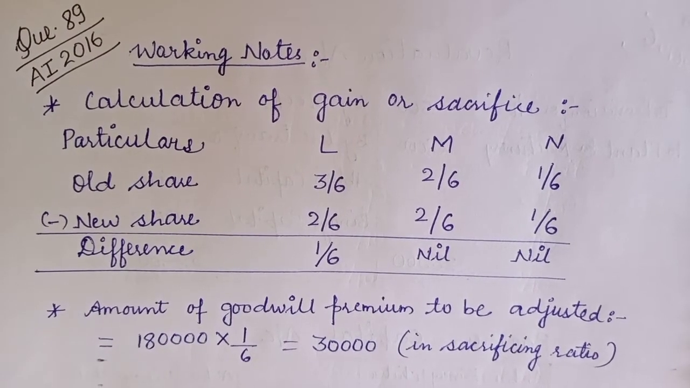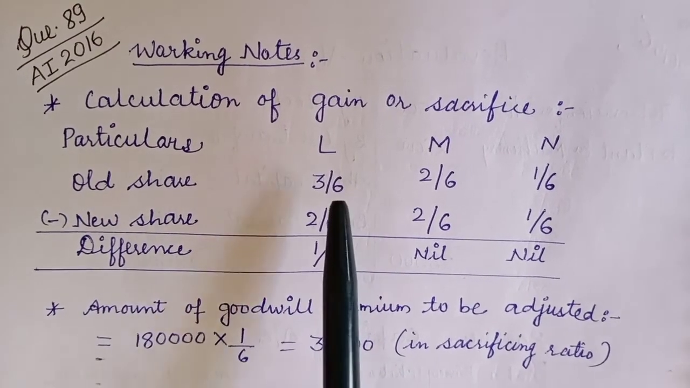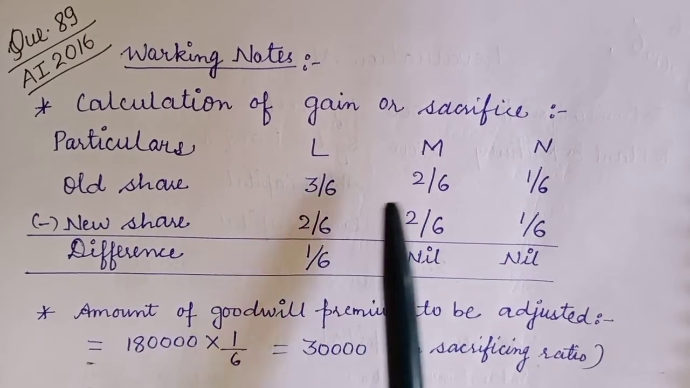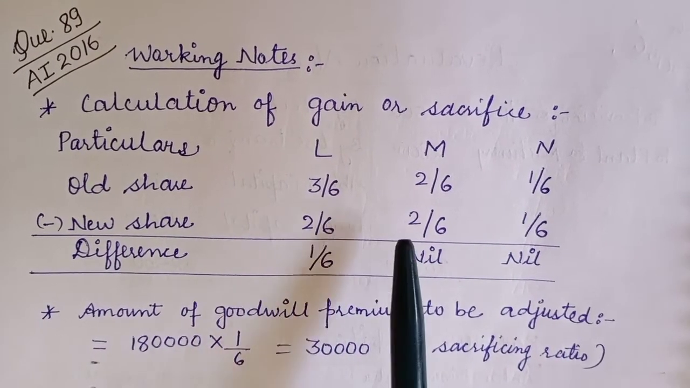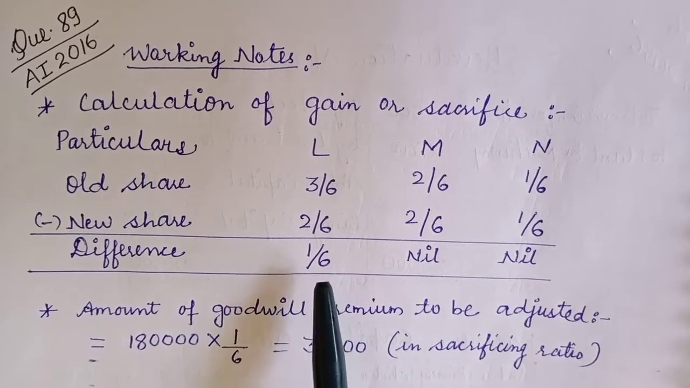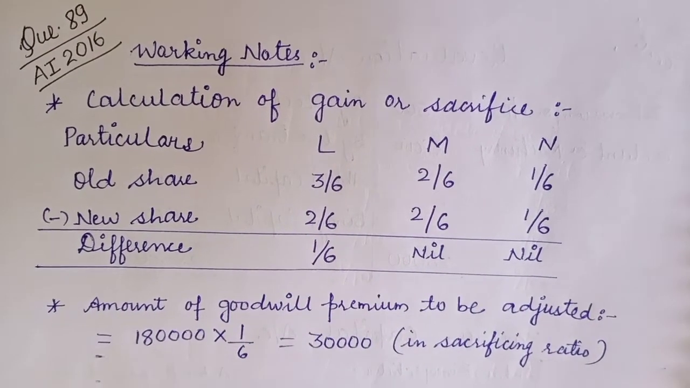2:1:1. So we need to calculate the gain or sacrifice. So here I have shown the calculation of gain and sacrifice, old share minus new share. Old shares were 3/6, 2/6, 1/6, and new shares are 2/6, 2/6 and 1/6. So the difference comes out to be 1/6 for only L, nil for M and nil for N.